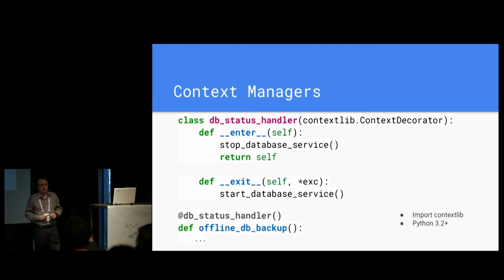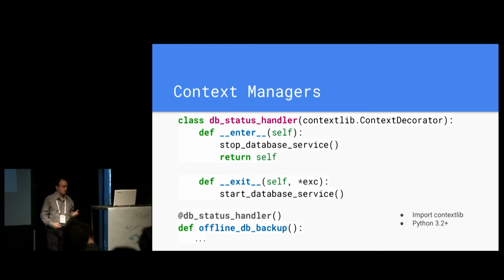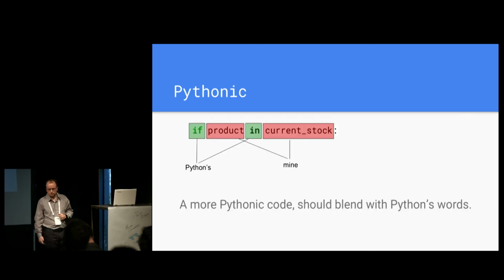There's a slightly better way to improve this and save some boilerplate in some cases by extending the context decorator interface available in Python 3. If you implement __exit__ and __enter__, you can then apply this as a decorator. This means that every time the function is called, it's going to be called inside the context manager, so you don't have to put it. So it's a nice way, and in some cases you can use it.